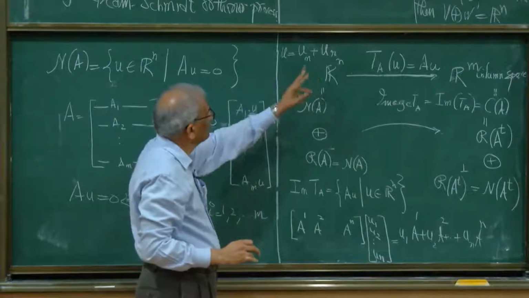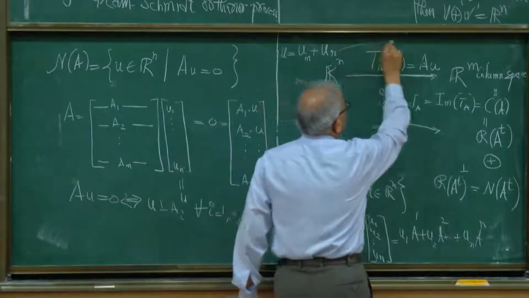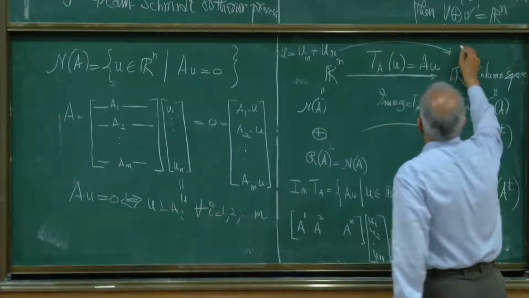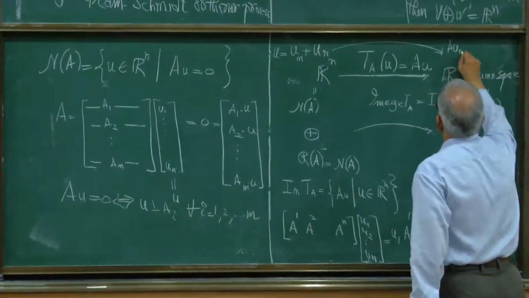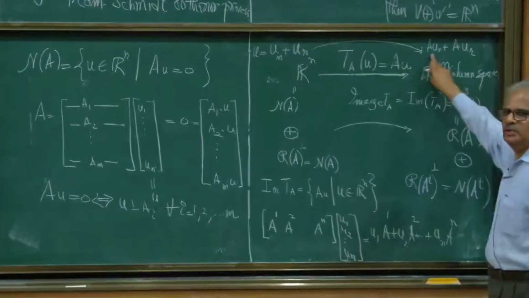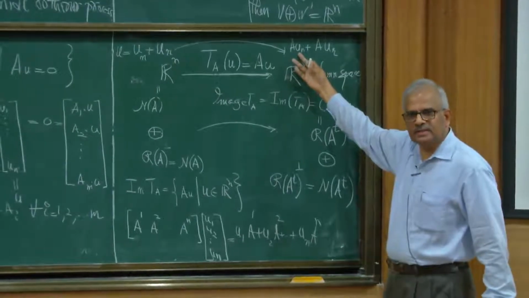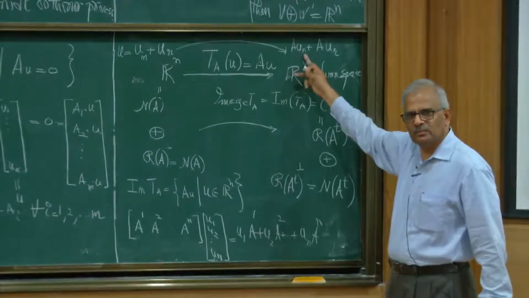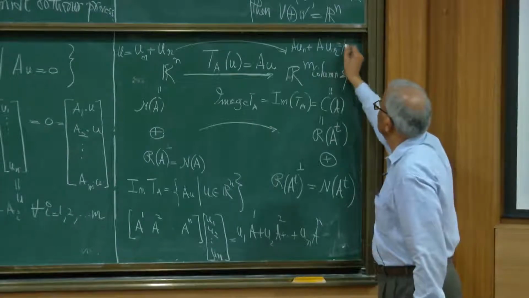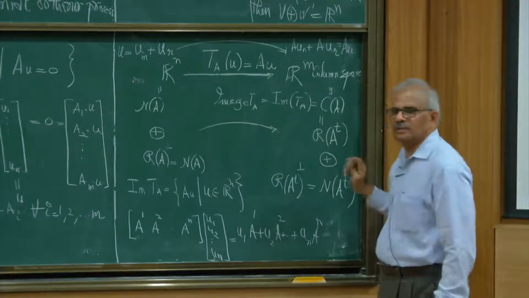And so if I apply my linear transformation, I get A UN plus A UR. What is A UN? UN is in the null space, so A UN is 0. So this is just A UR.